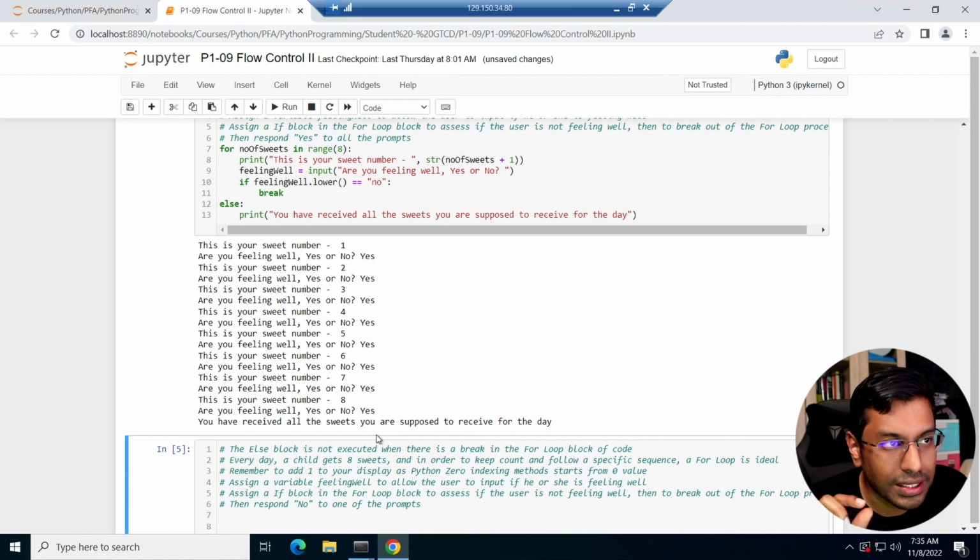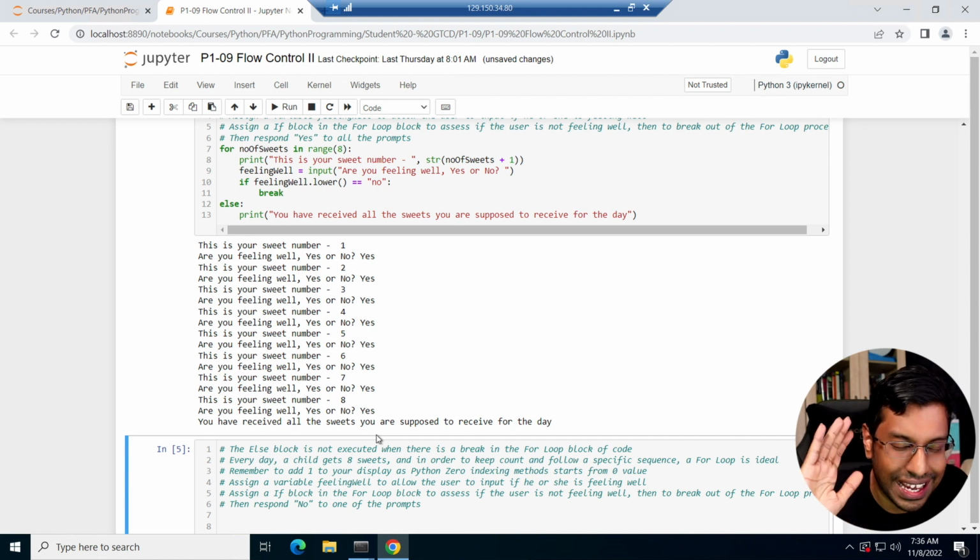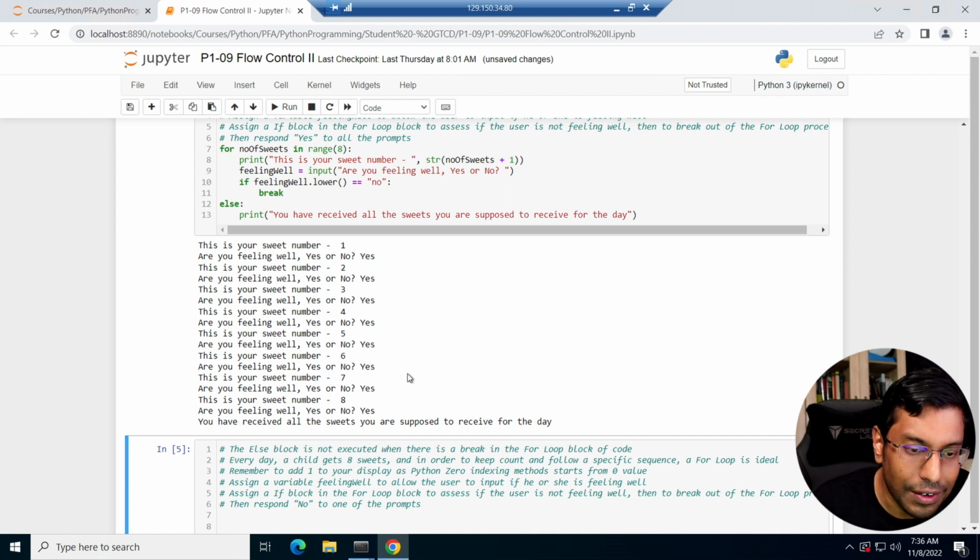You see that this code makes a lot more sense and it's a lot more well crafted because it only prints you have received all the sweets you're supposed to receive for the day if the for block of code was executed perfectly, right? If you do not loop it properly, it's going to create a lot of problems. You just say you have received all the sweets without understanding that the child may not be feeling well. It's a weird expression because the child might have only received one sweet and is not feeling well, and you said you have received all the sweets you're supposed to receive for the day. It doesn't really link well.